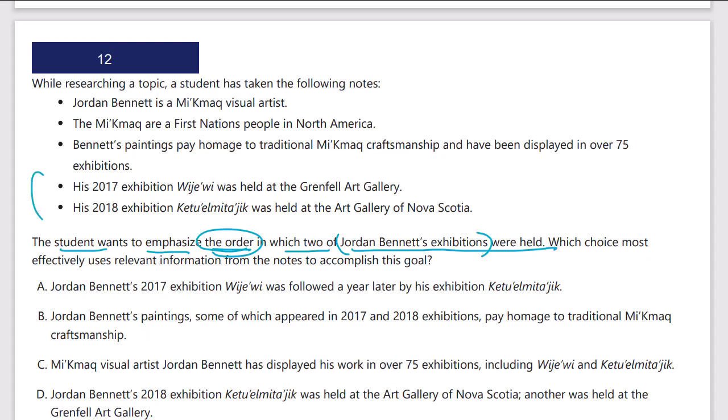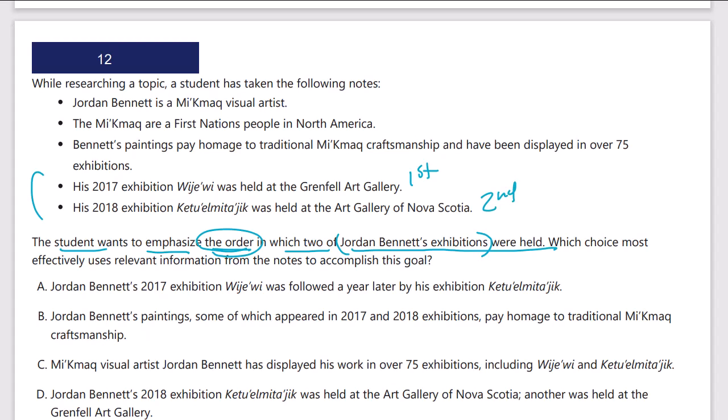Here are the two exhibitions. His 2017 was held at the Grenfell Art Gallery. His 2018 was held at the Art Gallery of Nova Scotia. So for emphasizing the order, it's first in the Grenfell and second in the Nova Scotia gallery.